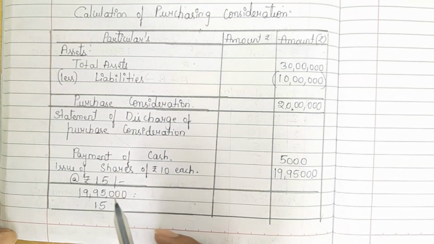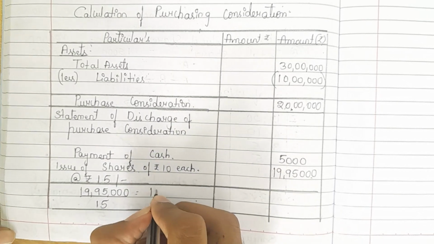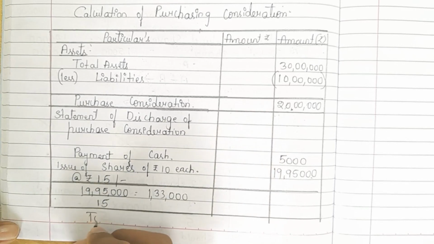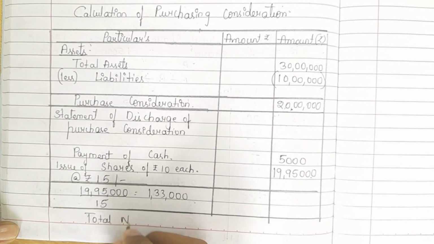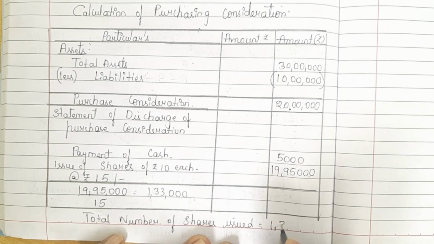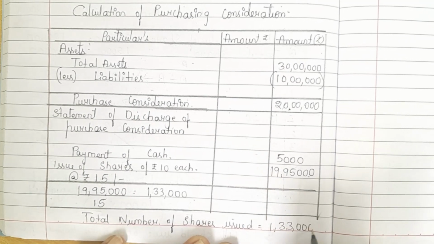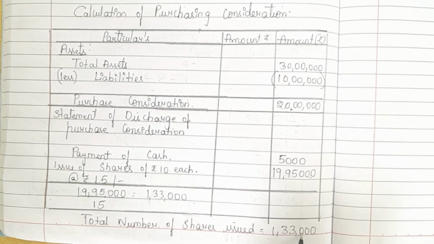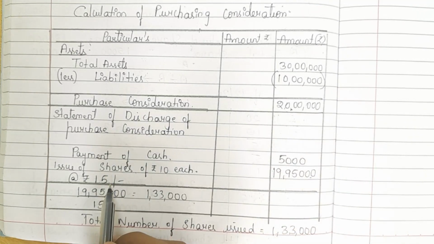So when you divide 19,95,000 by 15 rupees, you will get 1,33,000. So total number of shares issued equals 1,33,000. So total 1,33,000 shares they are issuing. Each share value is 15 rupees.